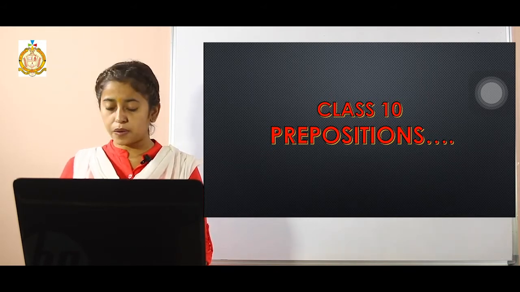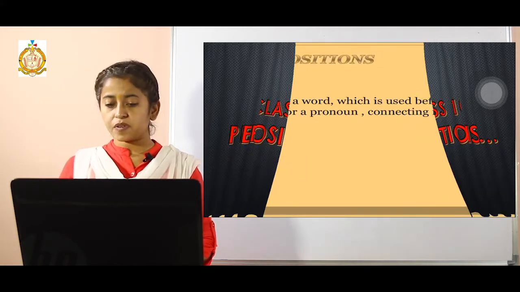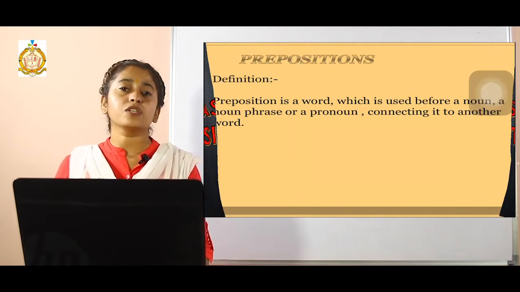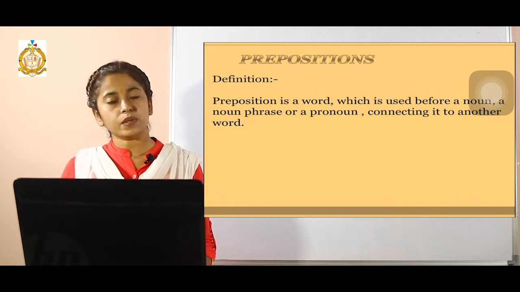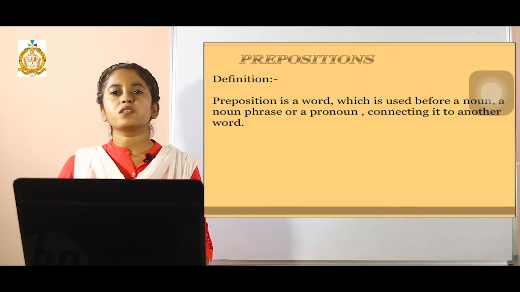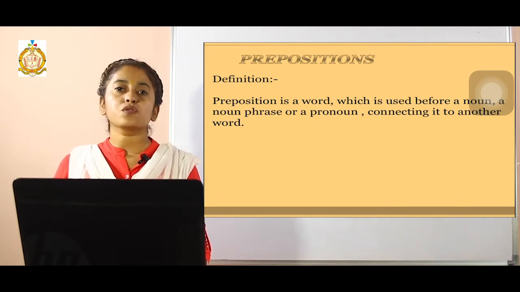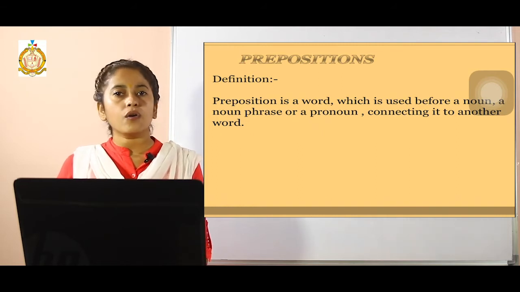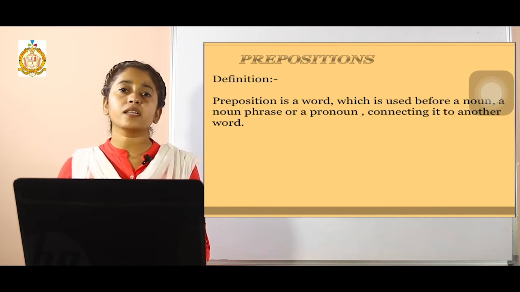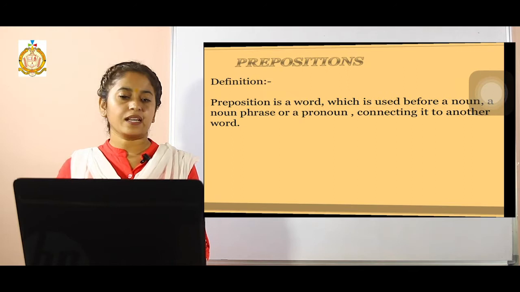Today we are going to learn about a new topic, which is prepositions. What is a preposition? A preposition is a word which is used to tell the relationship of other things and other words in the sentence. From the very word itself, preposition: pre means a word which is used before a noun, right? Different prepositional words are there, for example in, on, at, from, for, all those different kinds of prepositions, and where they are particularly used we are going to learn in this particular video. So let's begin with that.